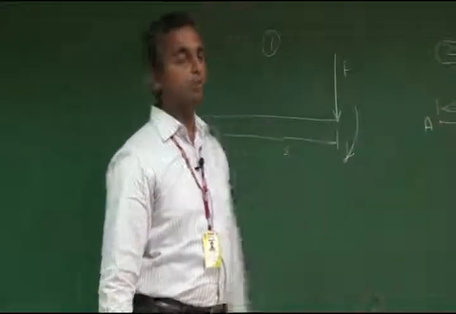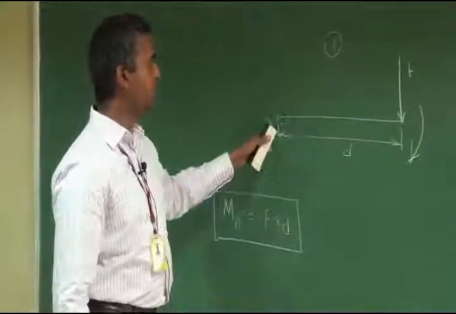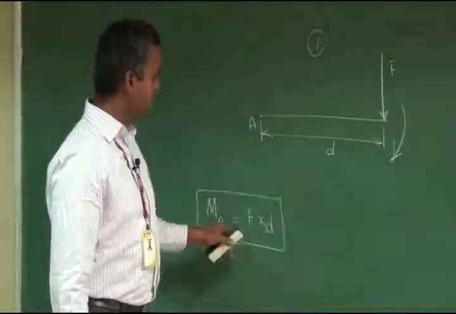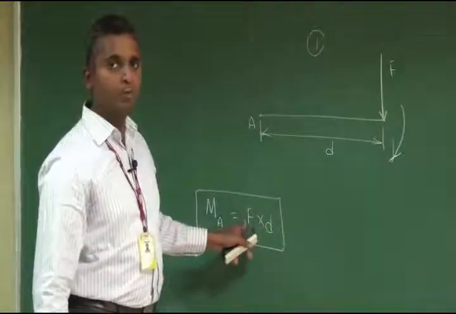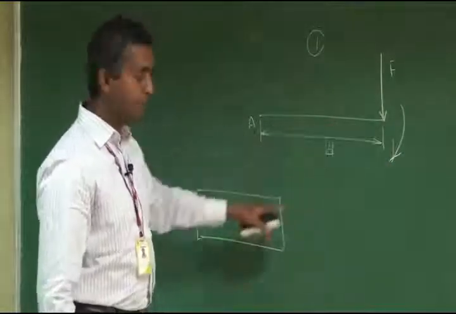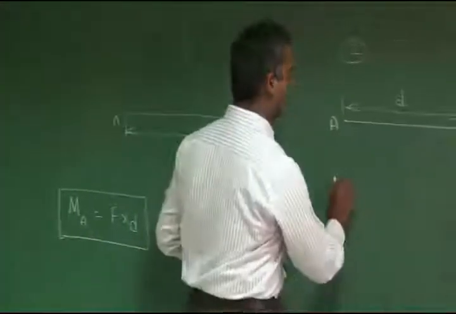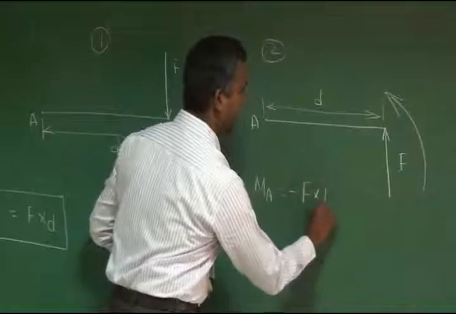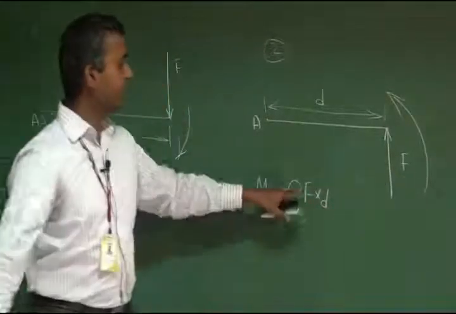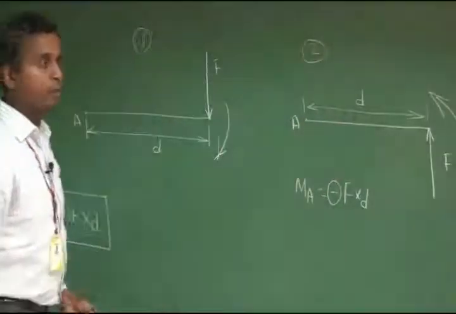And the sign convention. What sign convention are you going to use? This is the moment of this force about point A. Since it is a clockwise moment, it is indicated as positive. The sign convention for clockwise moment is positive and for anti-clockwise moment is negative. So if you find MA here as minus F into d, the minus sign indicates an anti-clockwise moment. This is the sign convention for a moment.